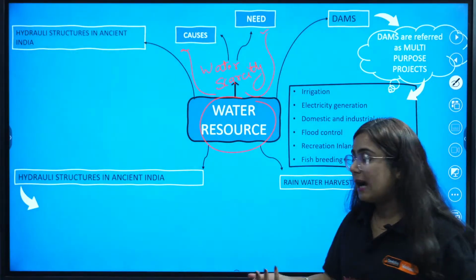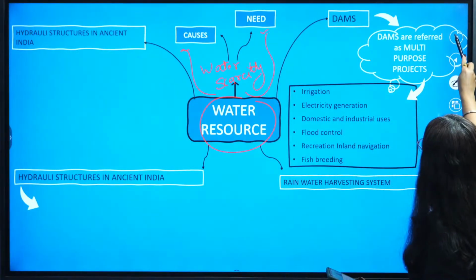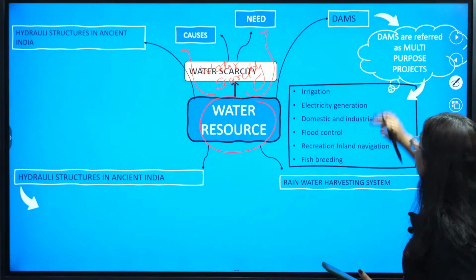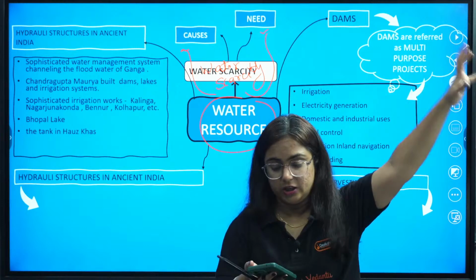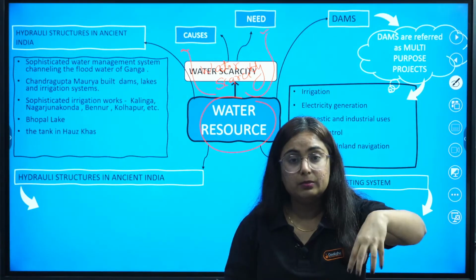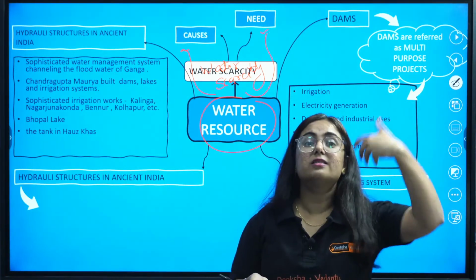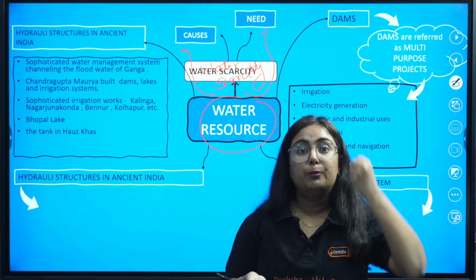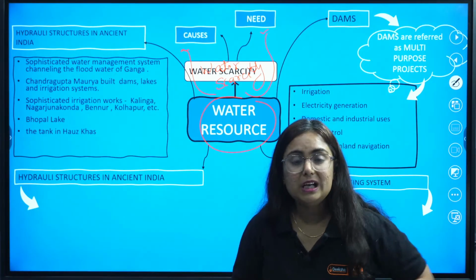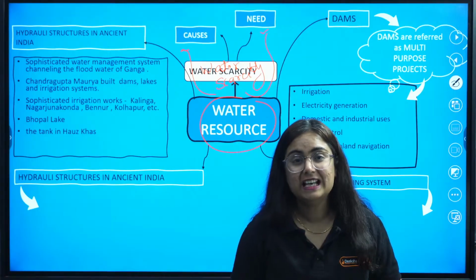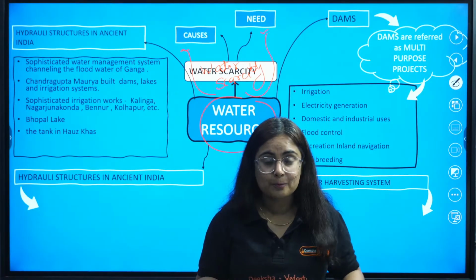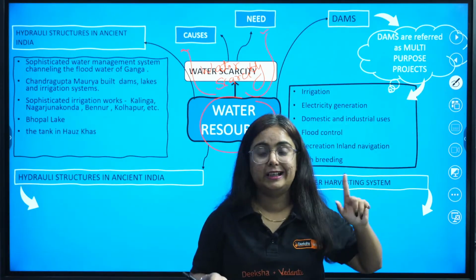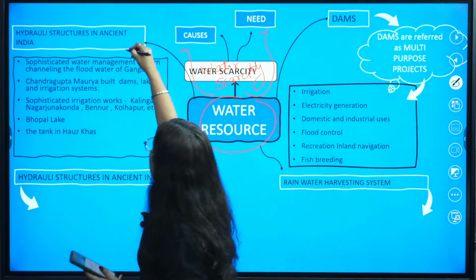Then what happened? They are telling us, beta, that in the ancient time, pay attention, our ancestors knew that water is a pure resource that needs to be conserved for the future generation, and certain hydraulic structures which also exist right now were present in ancient India. And somewhere the question comes here.